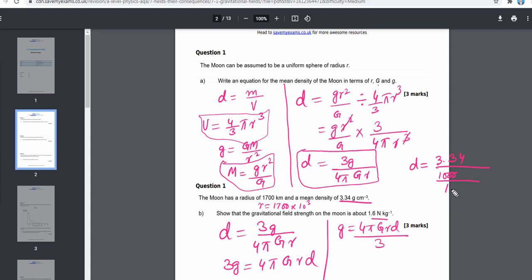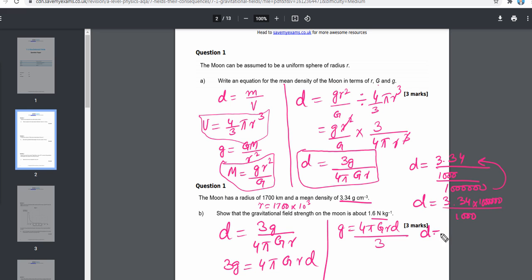So this 1 million will come into the numerator. So my density will become 3.34 times 1 million divided by 1000.